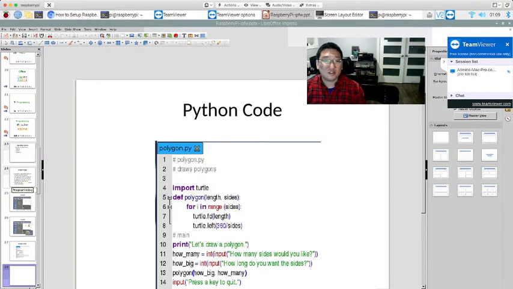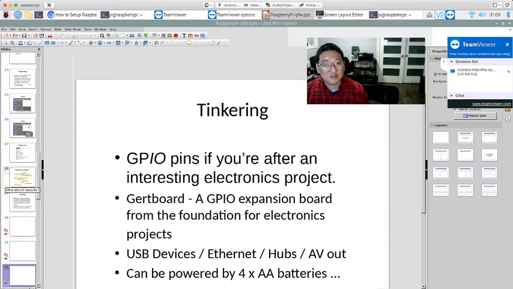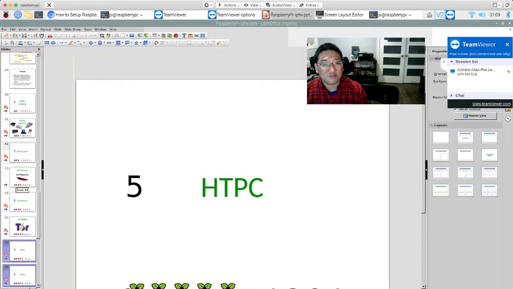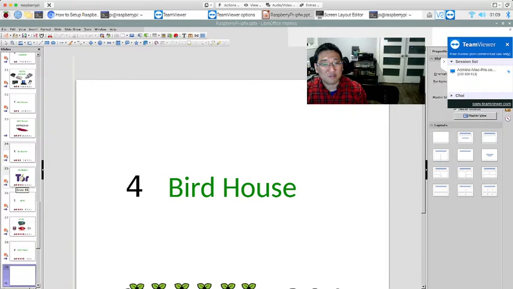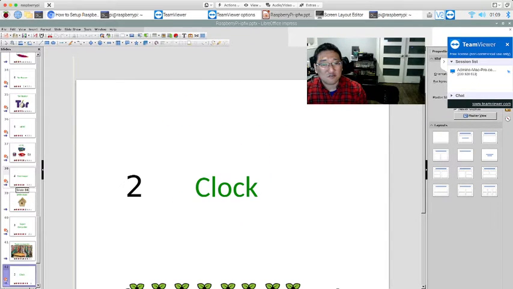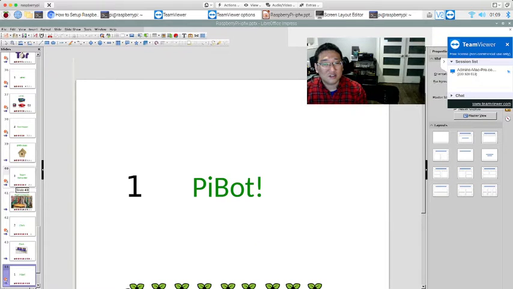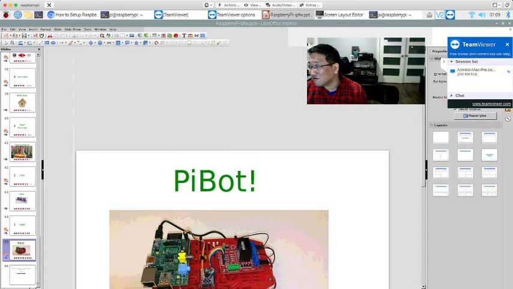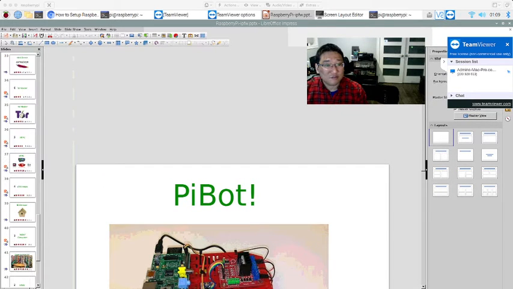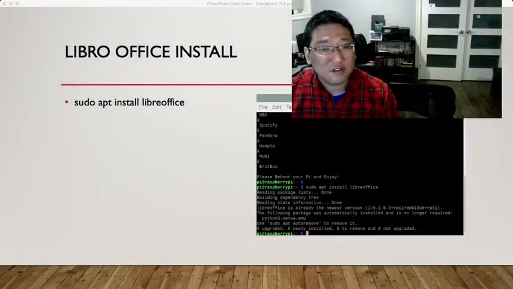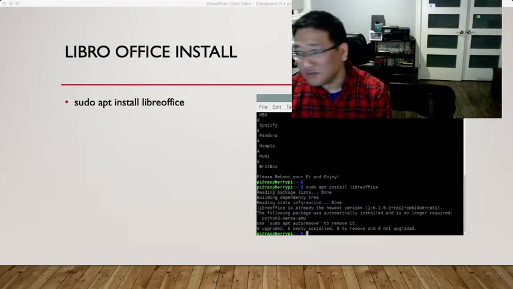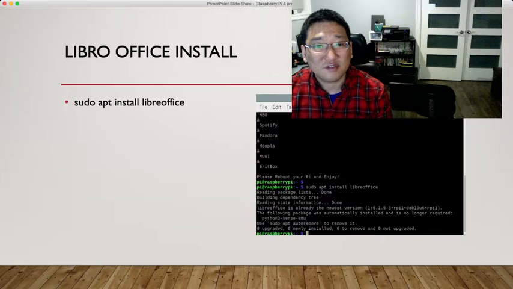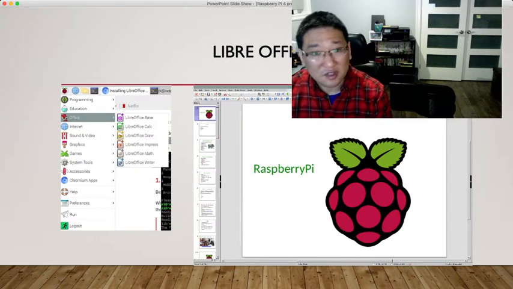Scratch, Python. So lots of projects you can do. Server, routers, HTPC, board house, supercomputer, clock, pivot. So this is what you can do with your Raspberry Pi. After you install LibreOffice, you can do many things.